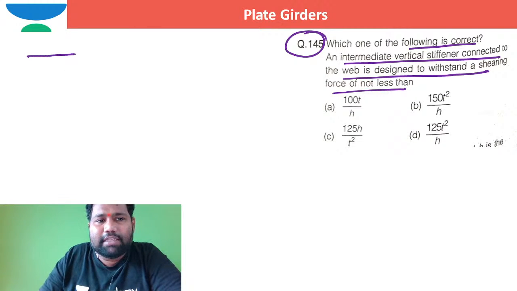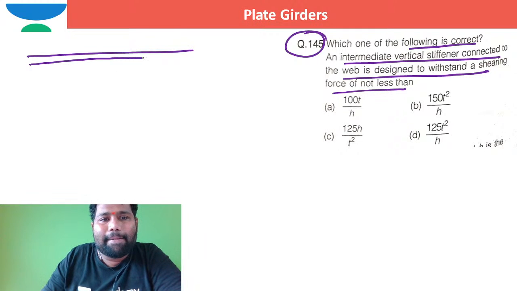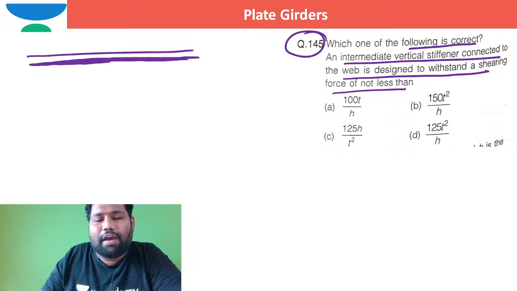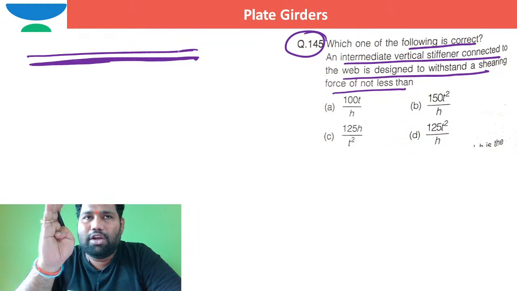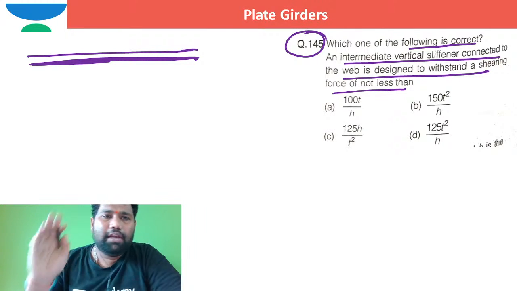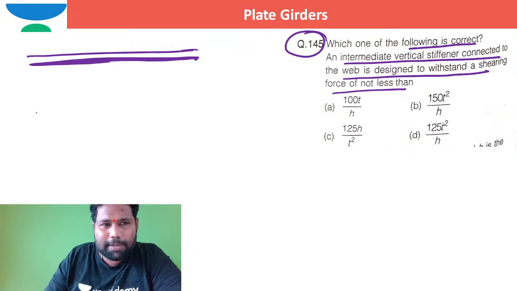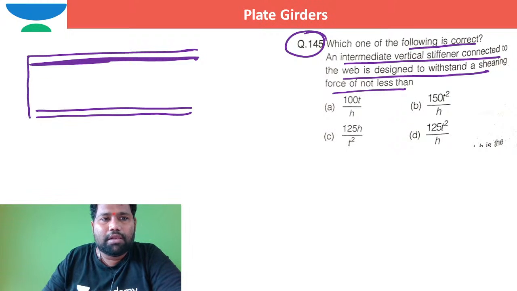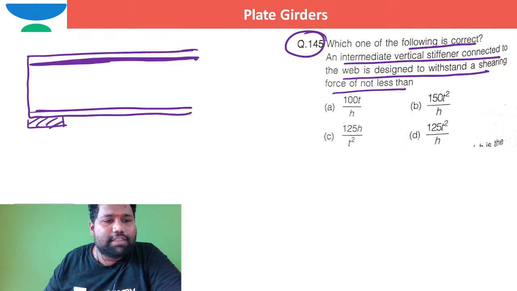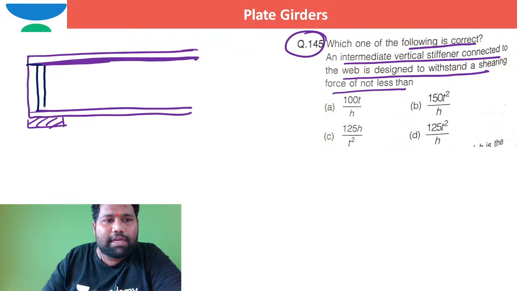So I hope if I take this is a plate girder. What are stiffeners? Stiffeners are elements which are useful to stop web buckling and to stop bearing failures in the web, right? This type of elements are nothing but stiffeners. If I take this plate girder, for example, this is the support. At the support, maximum shear force is there, so to avoid web shear buckling in the web, I generally provide a vertical stiffener here.